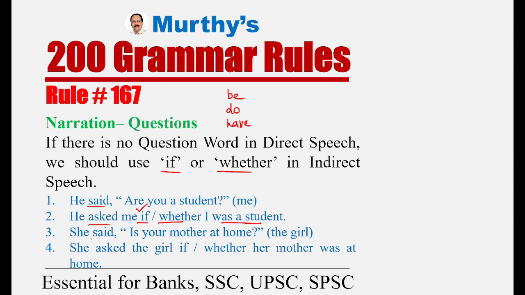Both mean the same. She said, "Is your mother at home?" She asked the girl if her mother was at home. She asked the girl whether her mother was at home. Either way, it is correct, with the same meaning. So these are the five rules that go with questions in indirect speech. Yesterday, you got three rules, all related to statements. Today, you have got five rules, all going with questions. And tomorrow, you're going to get three rules. They go with commands and requests.